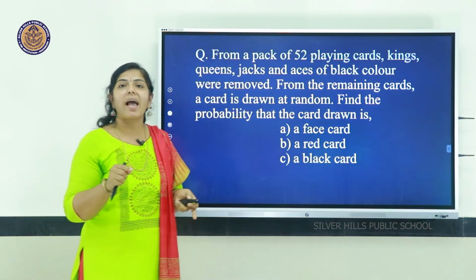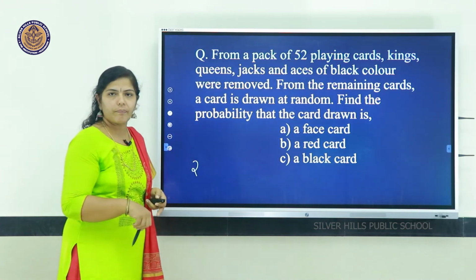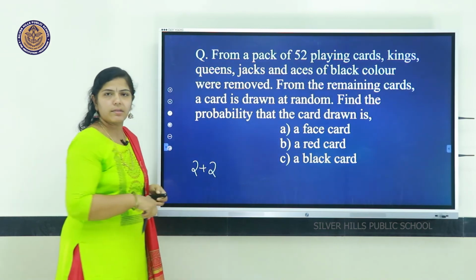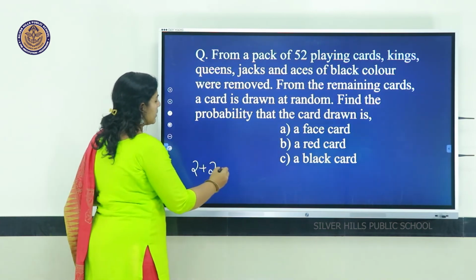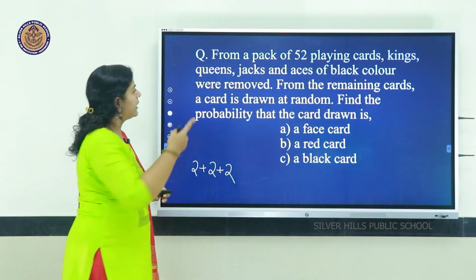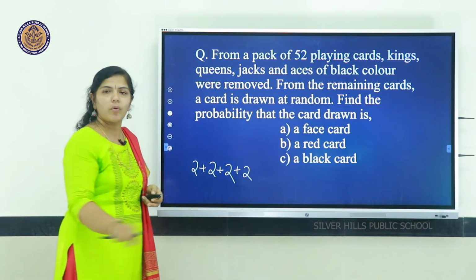So, how many black kings will be there? 2 black kings. How many black queens? 2 black queens. How many black jacks? 2 black jacks, that is club and spade. Then aces also, so 2 black aces are also removed.